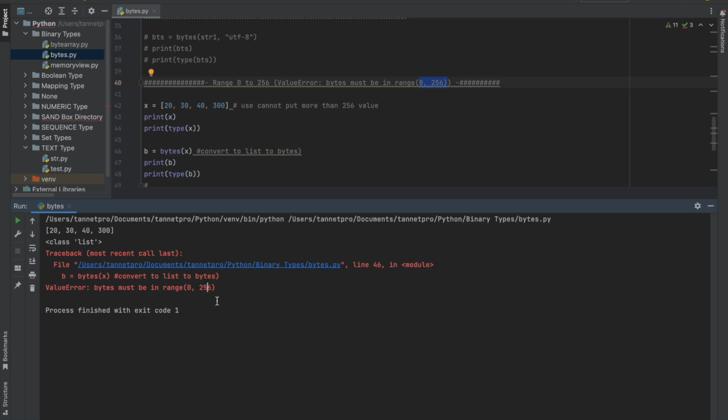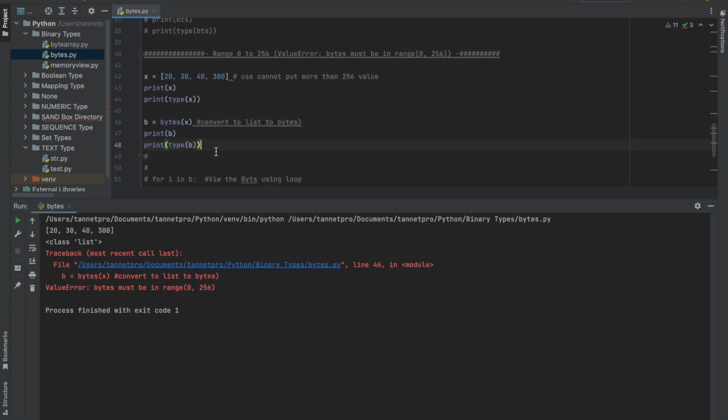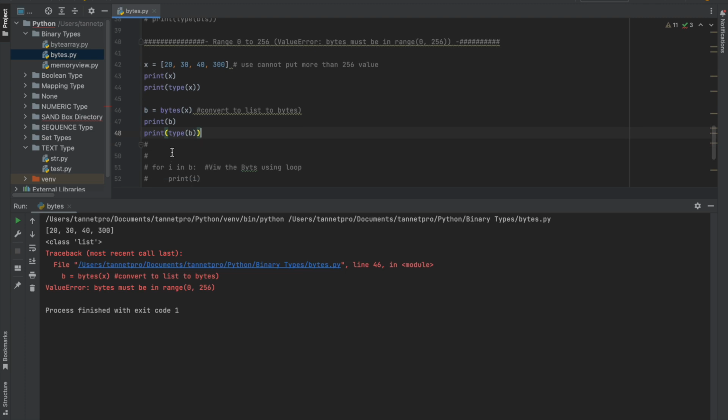Whereas the list is being printed out, a list has no such range requirement. Once we converted it, in this portion it is showing the error. Why is it showing an error? Because it is converted to bytes, and bytes have a range, which is 0 to 256. Hope it is informative and very clear to you.